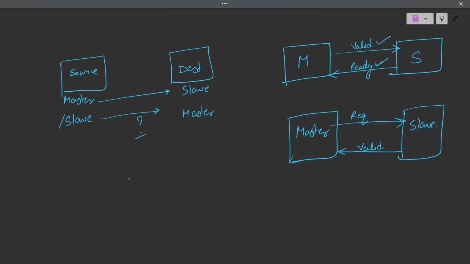So in response, master will send a ready signal. It will say yes, I am ready to receive the data. So while reading, we can see slave has become the source as it has sent the valid signal, and master has become the destination as it has sent the ready signal.